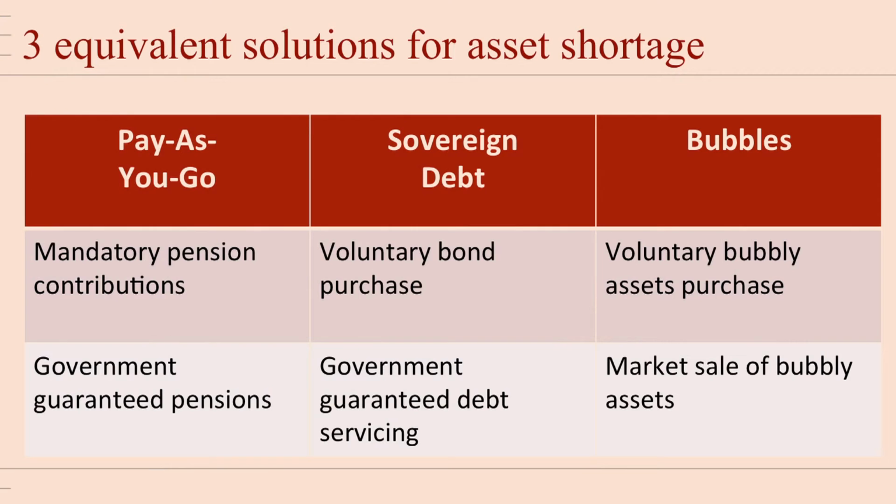Currently, large cohorts are saving for their retirement, and hence a large glut of savings is flooding the capital market, and hence we need one of those three solutions. We see housing prices increase almost everywhere in the world, which might be just a sign of that, bubbly assets increasing in value. The bottom line of this analysis is that we have to choose between those alternatives. We can't avoid picking one of them. Either we have to do more pay-as-you-go systems, or we have to issue more sovereign debt, or the price of bubbly assets will go up. That is just the implication of the current demographic imbalance that we currently face in Europe.